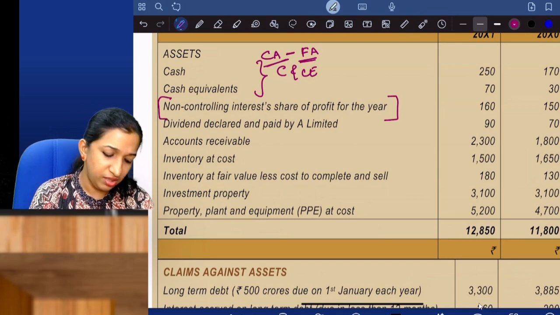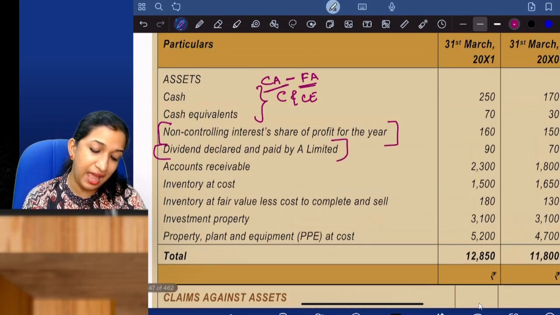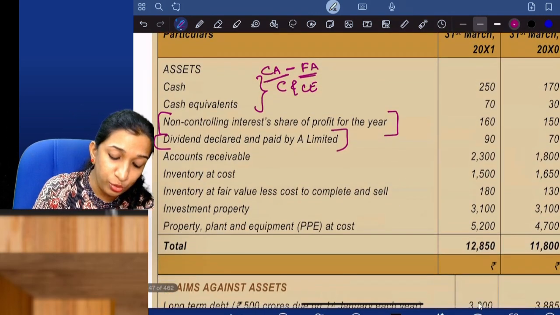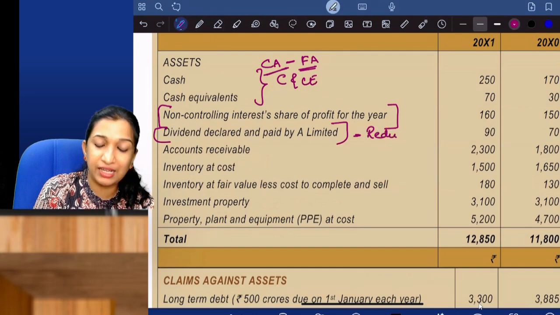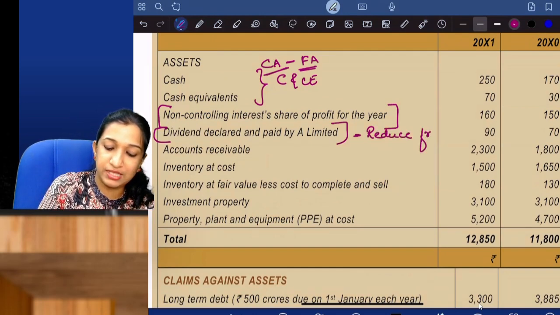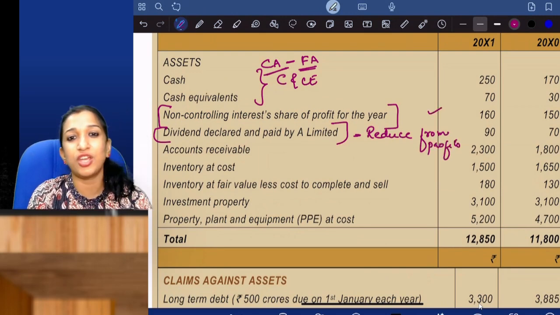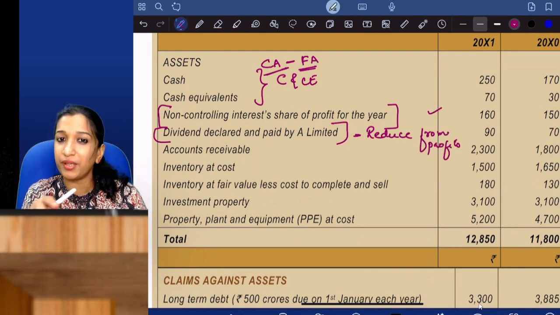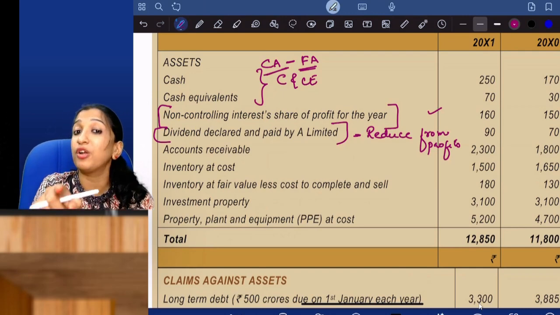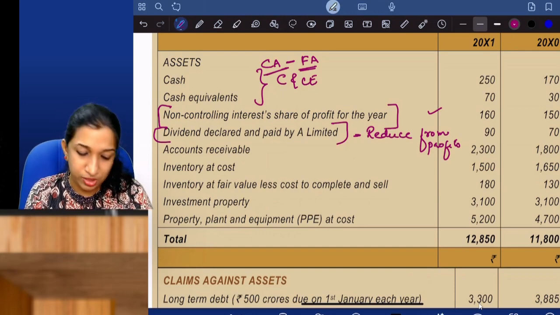Dividend declared and paid by A Limited. It is already paid, so reduce it. Dividend declared and paid will be shown in the notes to accounts. Reduce it from profits in the notes. In fact, NCI's share of profits should also be reduced from the total profits, because NCI's share of profits should not form part of your profit. So ideally it has to be reduced.